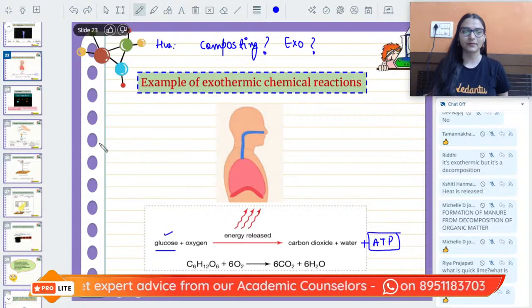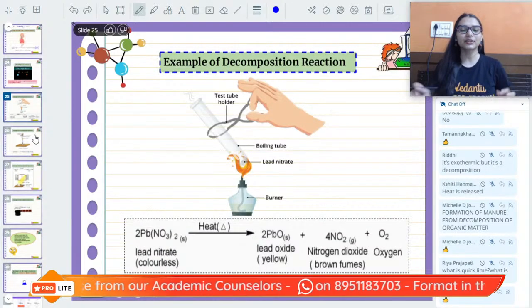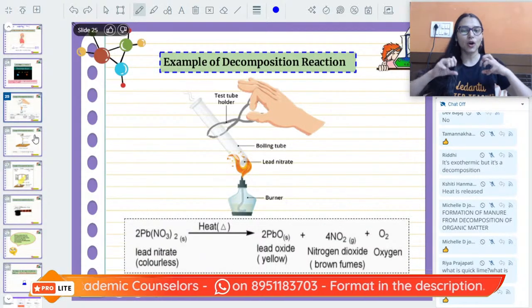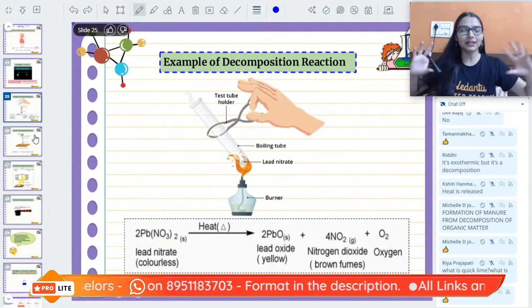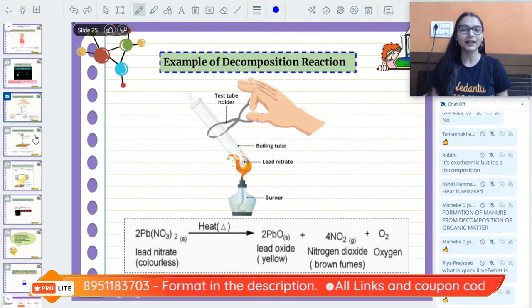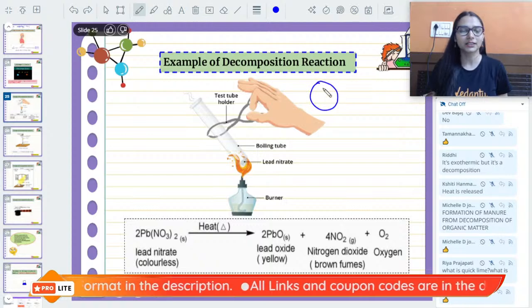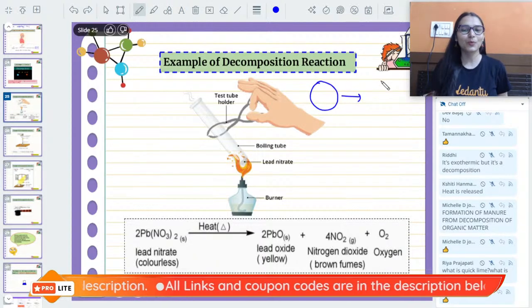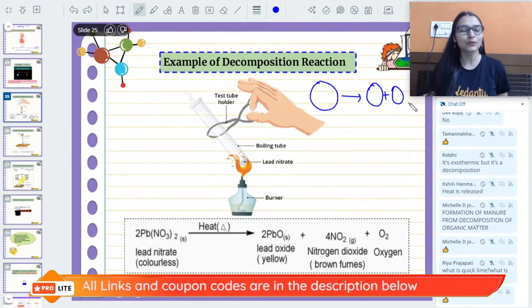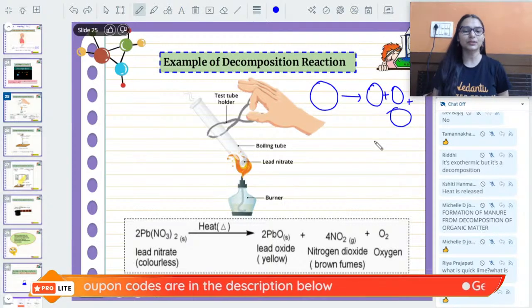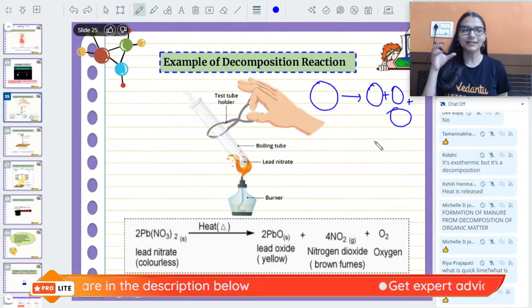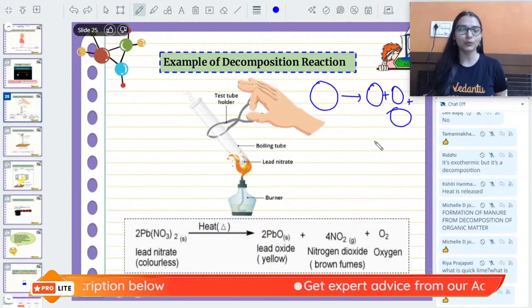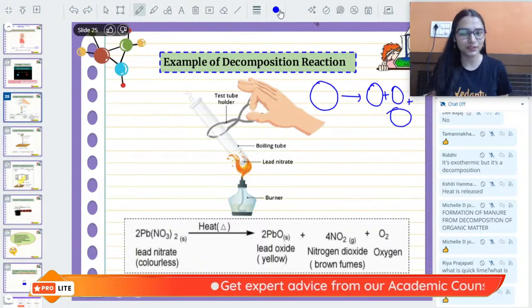Very good. The next reactions are decomposition reactions. They are the opposite of combination. In combination, the substances were combining. Decomposition is like breakup time. One substance will break down to give you two or more than two substances. One single substance breaks down to give two or more than two substances.